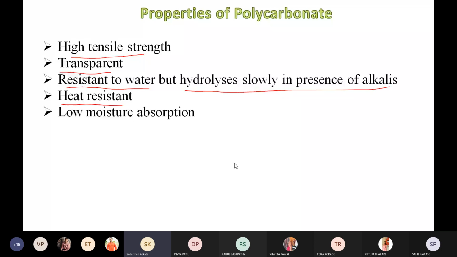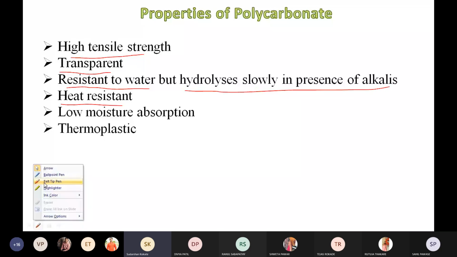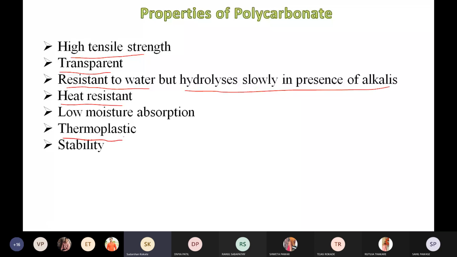Then polycarbonate is a crystalline thermoplastic material. You remember this one. Polycarbonate is a crystalline thermoplastic material, and the stability of polycarbonate is high. It is highly stable thermally, and its oxidation stability is very high. Polycarbonate also has a very high melting point. The melting point of polycarbonate is around 265 degrees Celsius. So these are the properties of polycarbonate material.